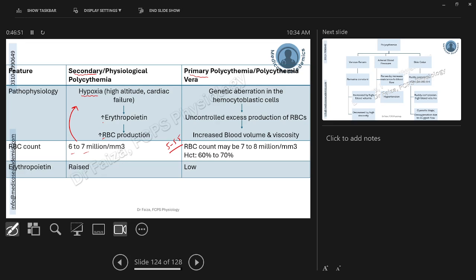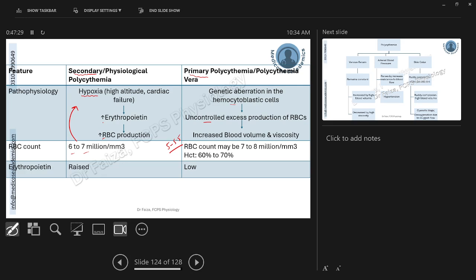In comparison, primary polycythemia, also called polycythemia vera, is a genetic aberration of the hemocytoblastic cells. The body did not need more RBCs, but the hematopoietic stem cells were made to produce them because of a genetic aberration in which the control on the rate of hematopoiesis is lost. There is uncontrolled, unwanted excess production of RBCs, which again leads to increased RBC load, increasing the blood volume and blood viscosity as well.